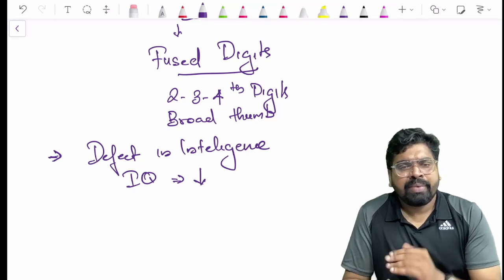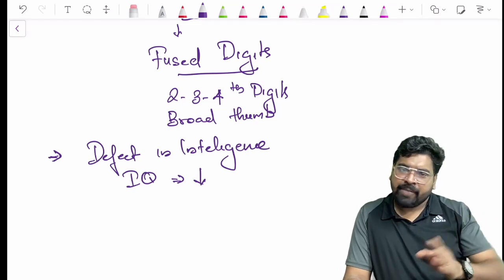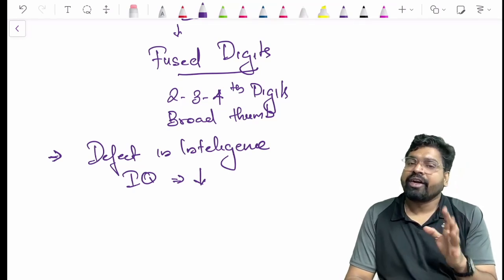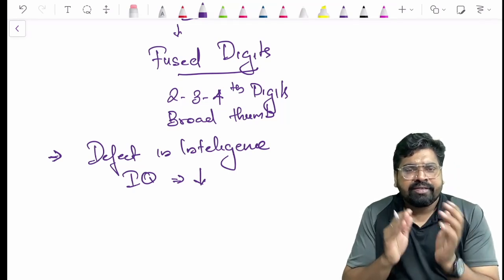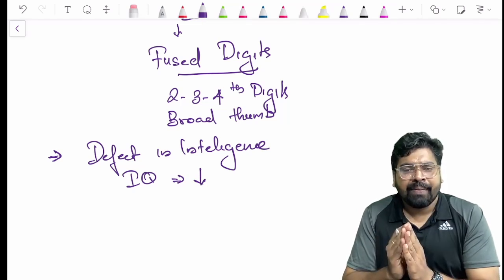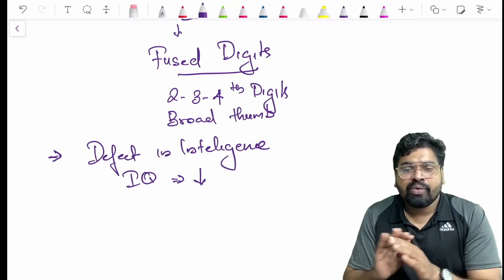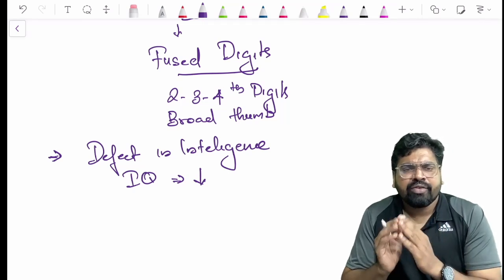There is no big science in this. If you know the concept, you score. If you don't know the concept, you will make guesses and get it wrong. So just use this: Crouzon versus Apert. You have to learn them together, so it is very easy. In Crouzon, there was no problem with IQ, but in Apert the IQ is reduced.